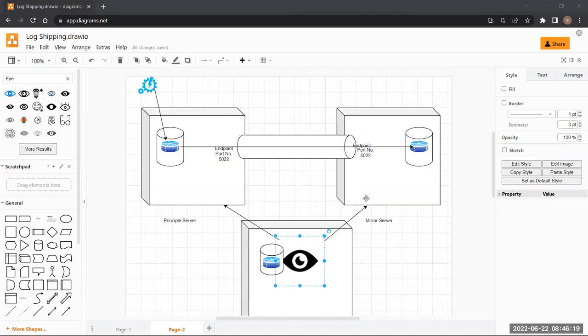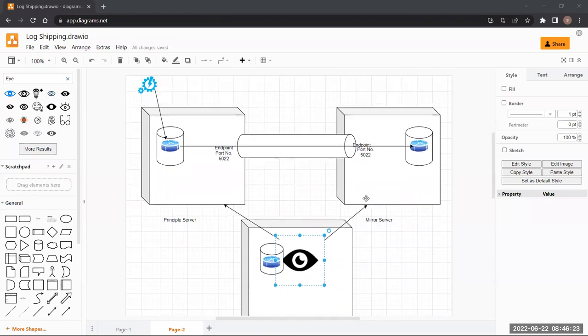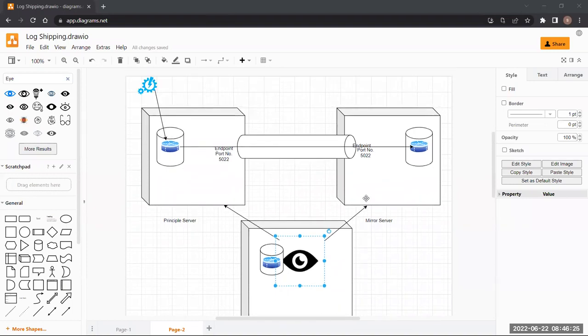So log shipping is a manual failover. In mirroring, yes, we can fail over manually as well, but we have an option to choose automatic failover. What does automatic failover mean?